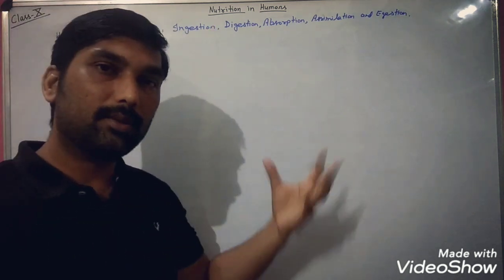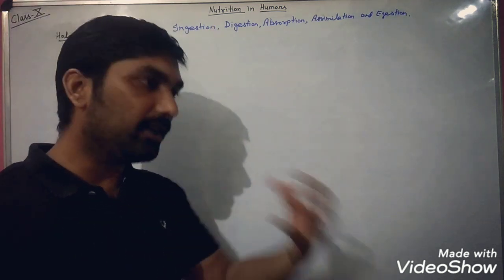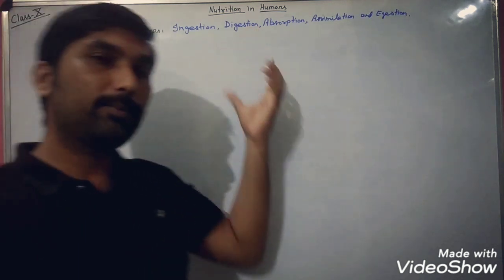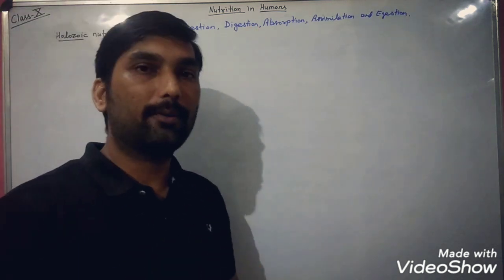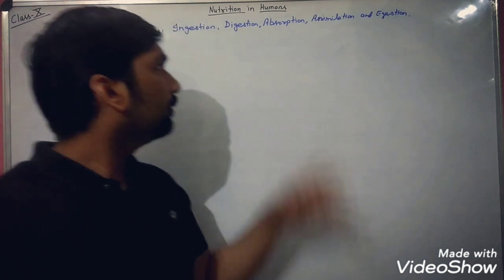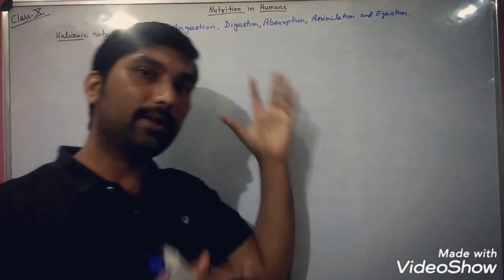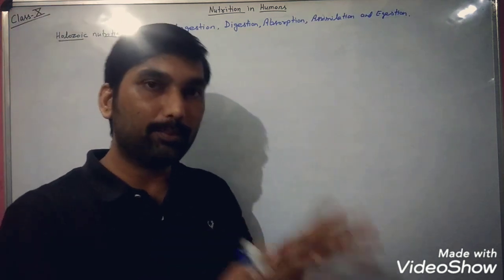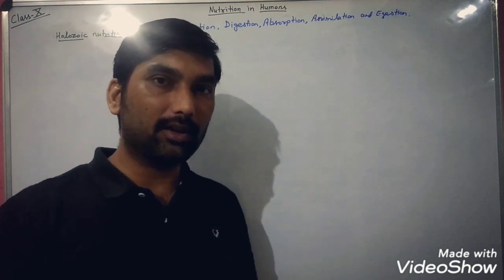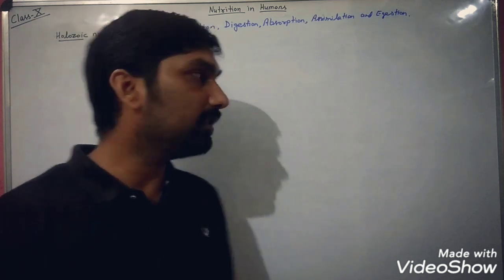Ingestion is a process where organisms intake food from the surrounding. Digestion is a process of breaking down complex food, that is organic food matter, into a simpler form which can be absorbed by the body so that the body can utilize it.